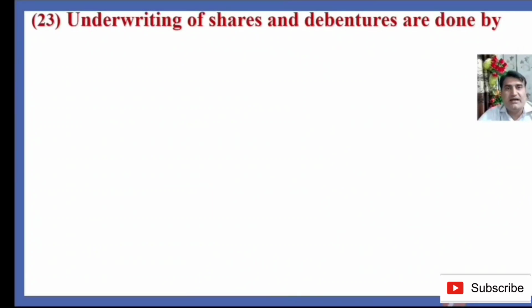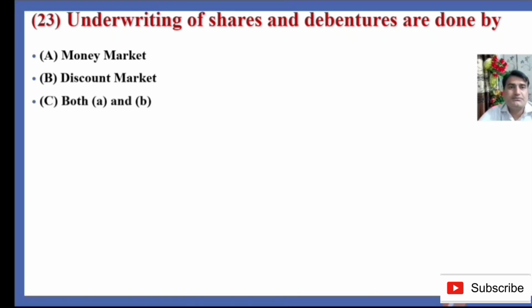Question number 23 is that underwriting of shares and debentures are done by: option A, money market, option B, discount market, option C, both A and B, option D, none of these.